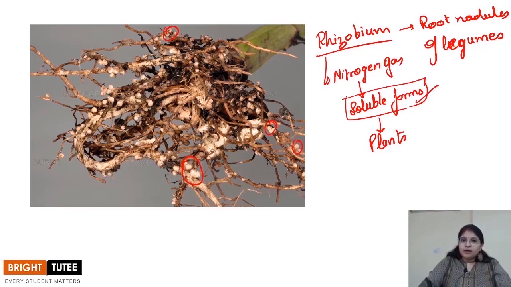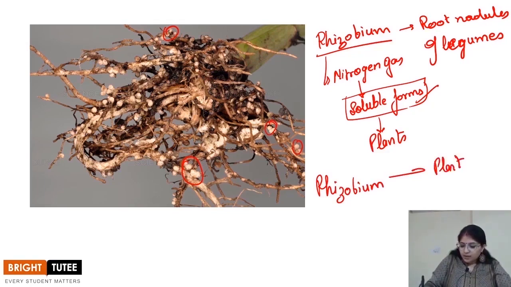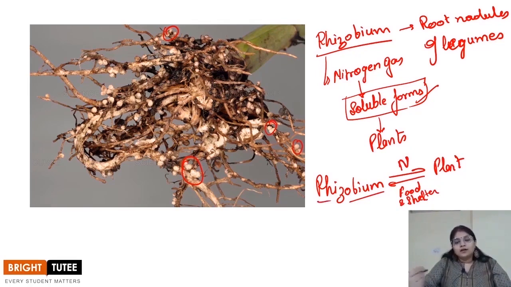So what does the plant provide it? It provides the rhizobium with food. So again, if you see the relationship, it's something like this. Rhizobium and plant have a relationship. What is it? Rhizobium provides nitrogen and the plant provides food and shelter to this particular bacteria, right? So in this way we see that this bacteria is able to fix the gaseous form of nitrogen into soluble forms, which is then utilized by the plants.